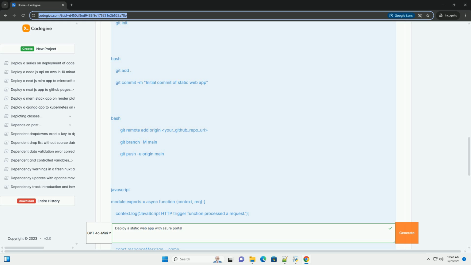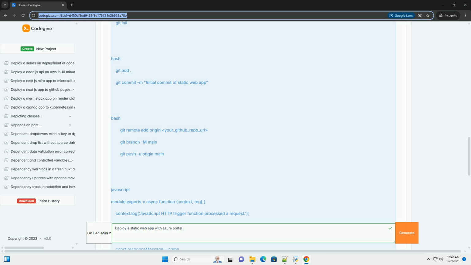Make sure to choose a public or private repository as needed. You can leave "Initialize this repository with a README" unchecked. Azure DevOps: go to your Azure DevOps organization and create a new project. Then, within the project, navigate to Repos and create a new repository. Choose Git as the type of repository.